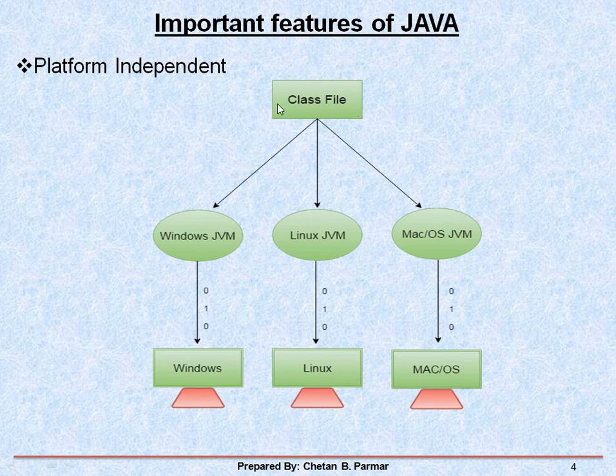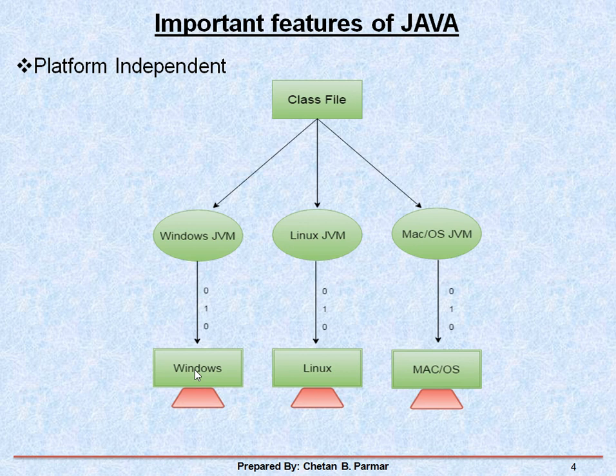So this is the class file of the Java program, and that class file you can run on any platform. You can see here it's Windows, Linux, and Mac. This class file can be transferred to any platform, and that platform runs it perfectly without any execution errors or problems. That's why Java is a very platform independent language.